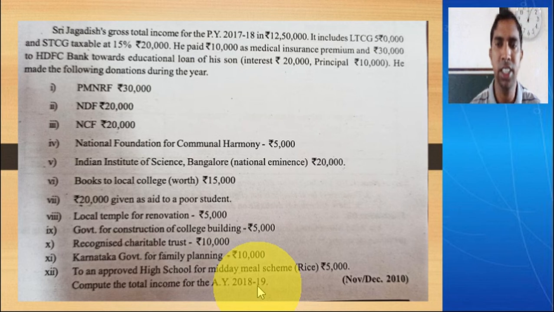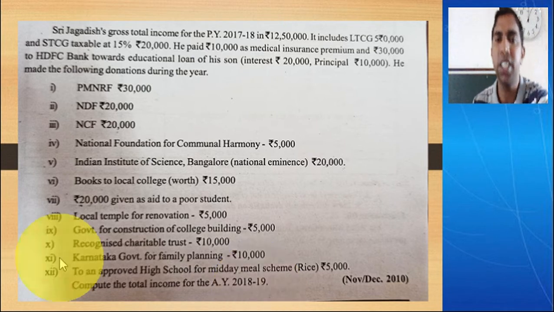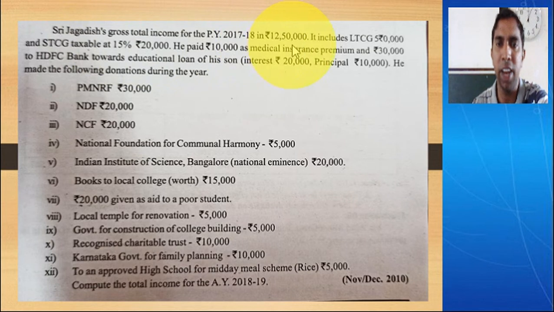Now let us consider assessment year 2020-21, previous year as 2019-20. Now let us discuss the problem. In this problem, Mr. Jagadish gross total income is 12,50,000, out of which he has long-term capital gain of 50,000 and short-term capital gain of 20,000, on which STT is paid. And apart from that, he has paid 10,000 as health insurance premium and 30,000 to HDFC Bank towards his educational loan, which includes interest plus principal. And also he made the following donations.